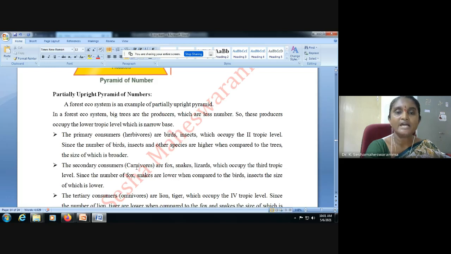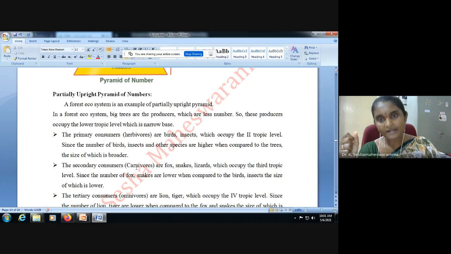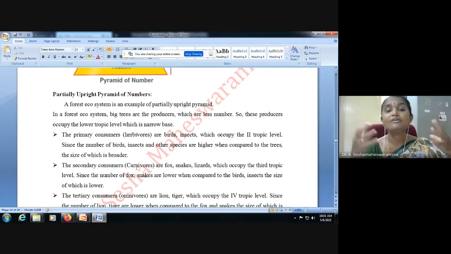The primary consumers, herbivores, are birds, insects, small cattle, everything which occupies the second trophic level. The number of birds and insects is more. Hence, when compared to the first trophic level number, the second trophic level number is more. The secondary consumers, carnivores, fox, wolf, snakes, lizards, occupy the third trophic level. The number of fox and snakes is lower when compared to birds and insects.